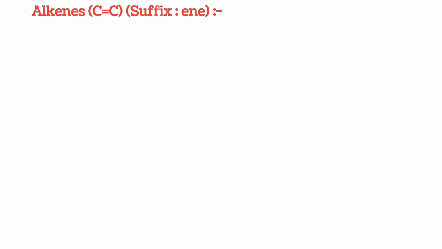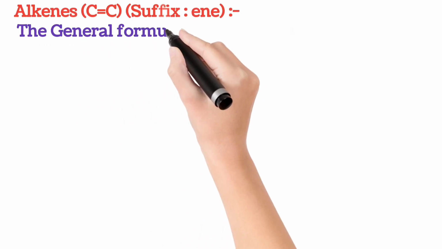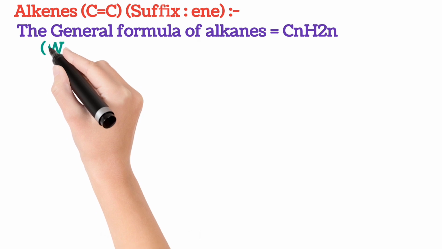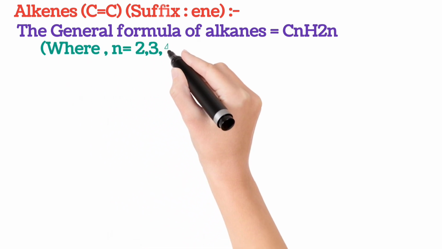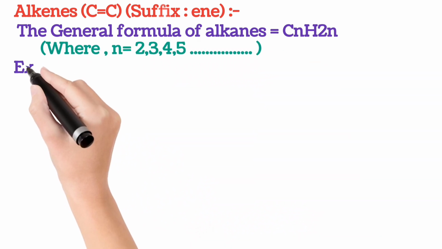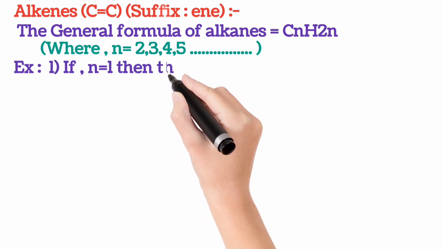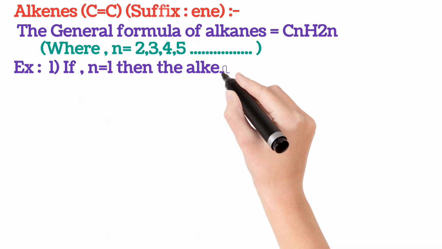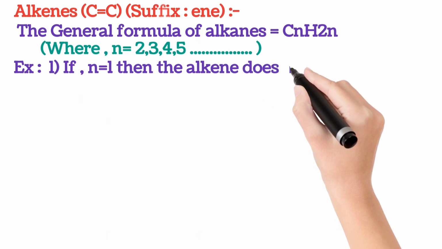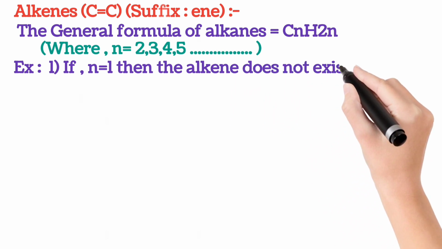Now let me discuss the alkenes. Alkenes suffix is -ene. Alkenes general formula is CnH2n, where n equals 2, 3, 4, etc. In the above formula, if we substitute n is equal to 1, then the valency of carbon does not satisfy. So, n is equal to 1 alkene does not exist.